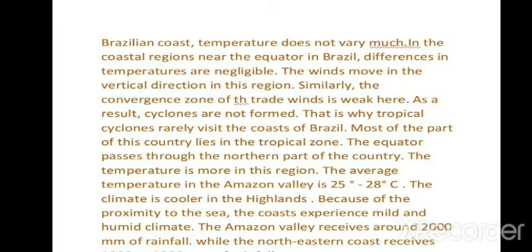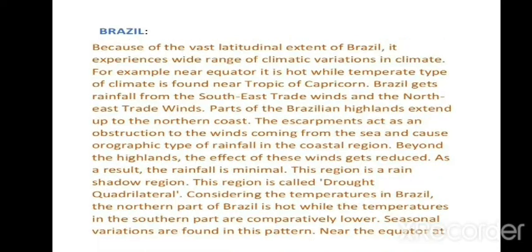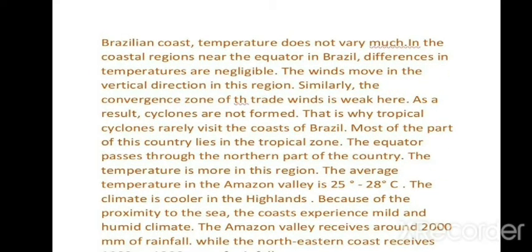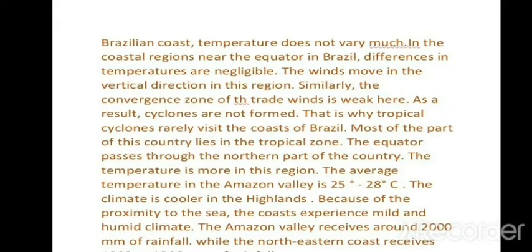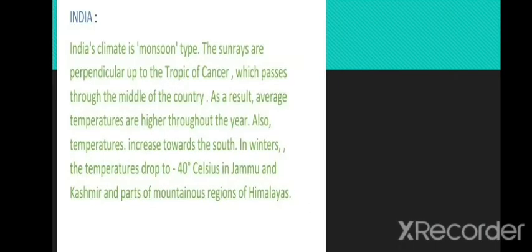Why does the coast experience a mild and humid climate? Because whatever heat the sun gives to the sea water, it makes a cooler breeze due to the water waves, and it experiences a humid climate there. The Amazon Valley receives around 2000 mm of rainfall, while the northeastern coast receives much rainfall too.